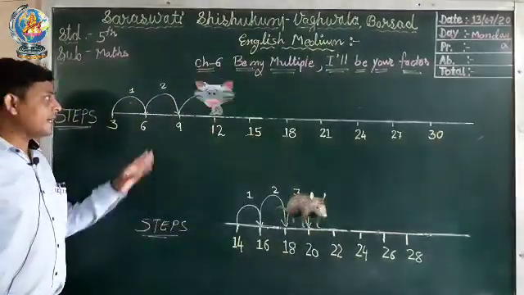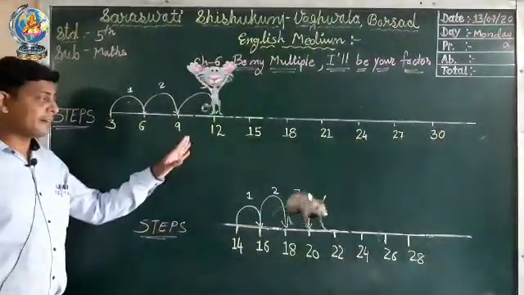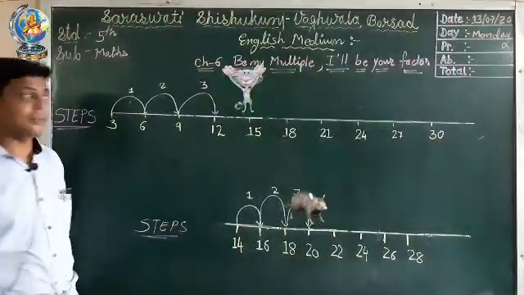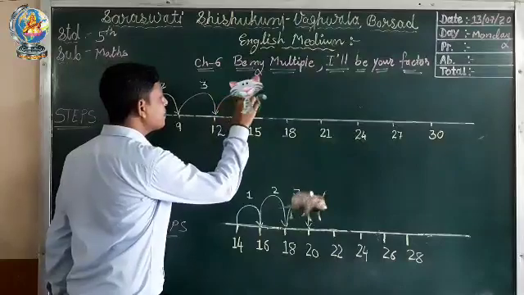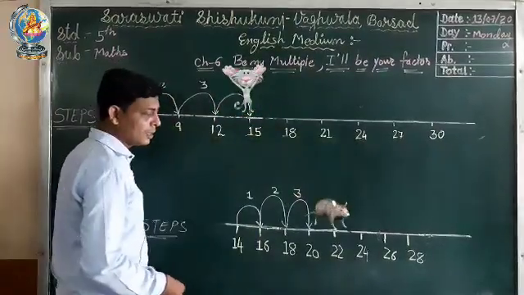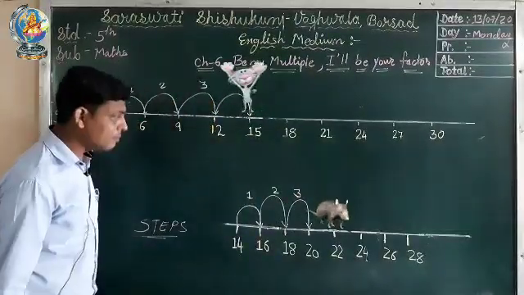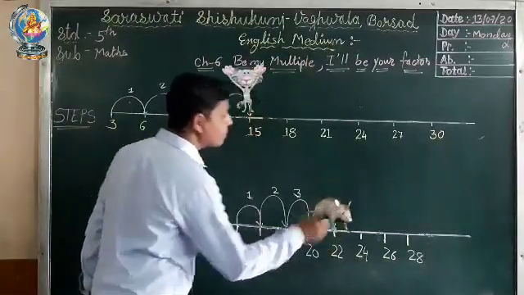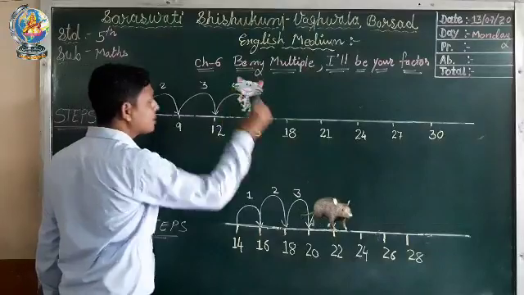Now again the cat and the mouse will jump. We know that the cat jumps 3 steps at a time and the mouse jumps 2 steps at a time. So the cat again jumps and will reach number 15, and at the same time the mouse will jump and reach number 22. This is the fourth jump.